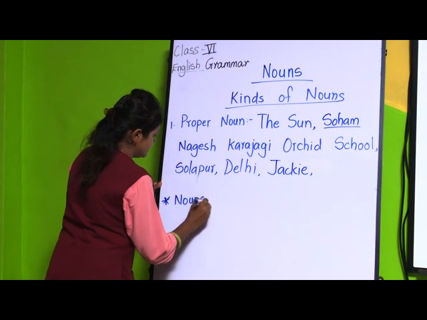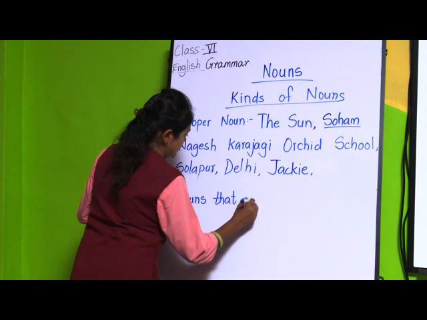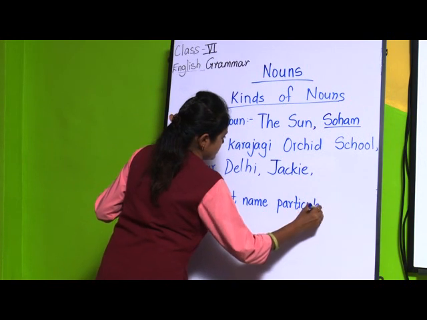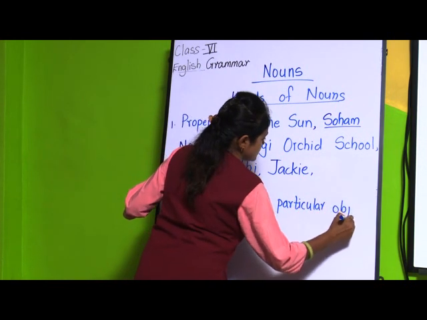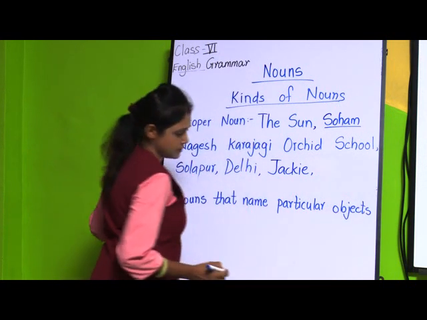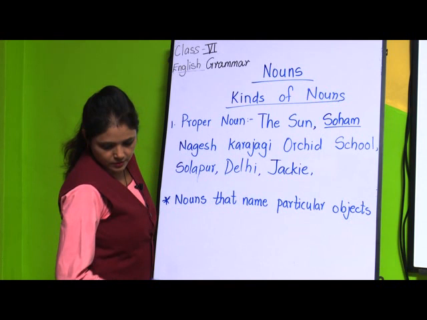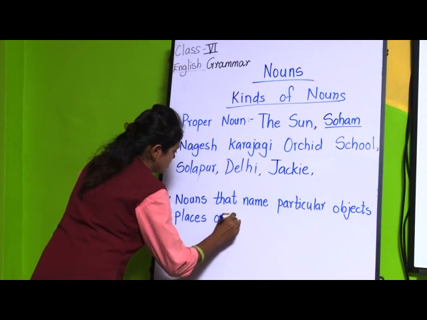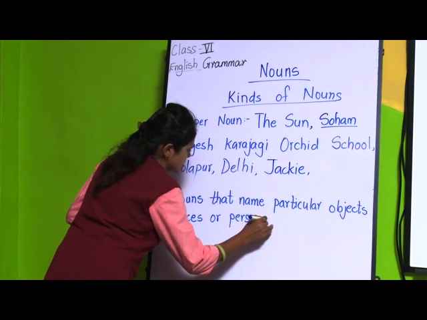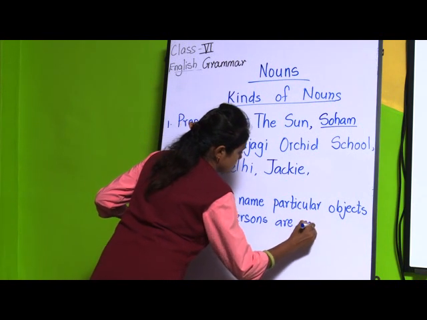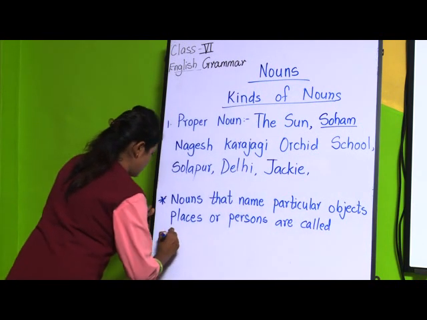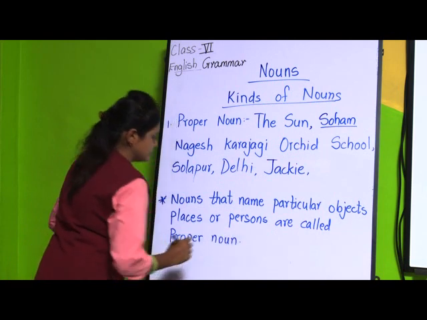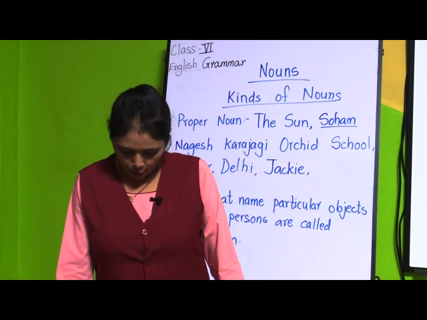Nouns that name particular objects, places or persons are called proper nouns. Okay, this is all about proper nouns.